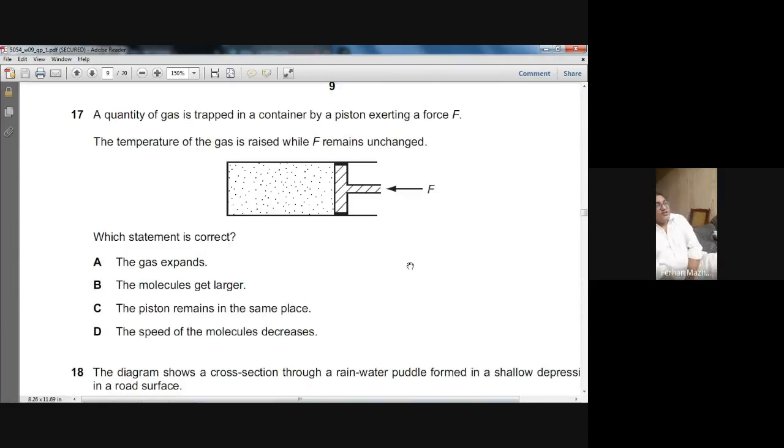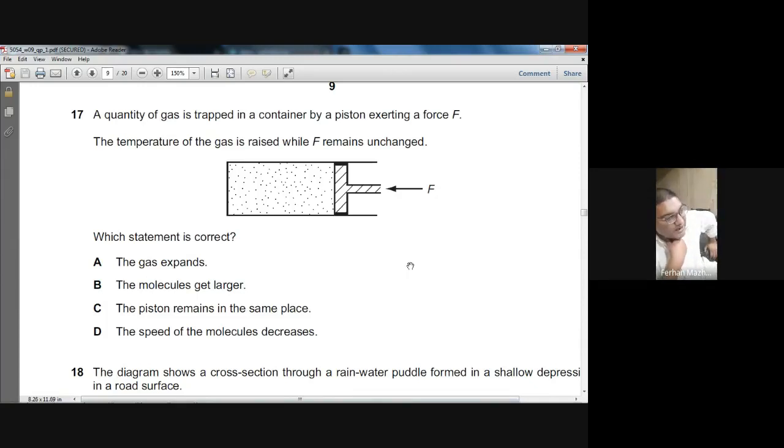Question number 17 is on your screen. A quantity of gas is trapped in a container by a piston exerting a force F. The temperature of the gas is raised while F remains unchanged. Which statement is correct? The gas expands.